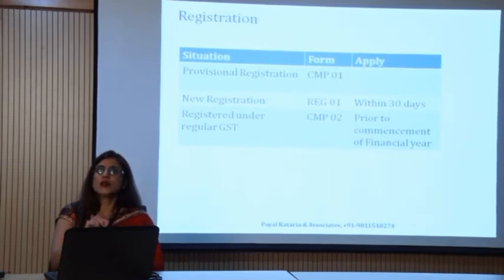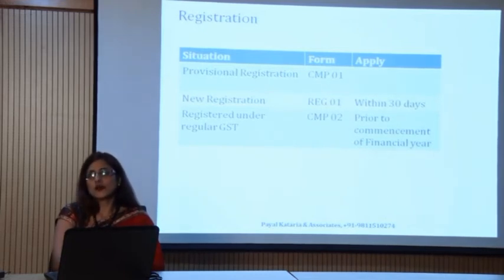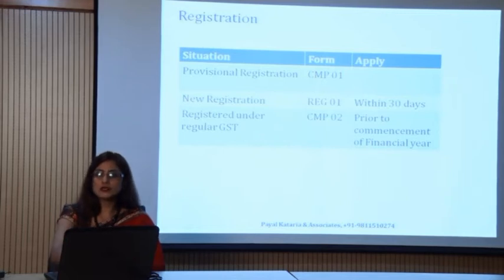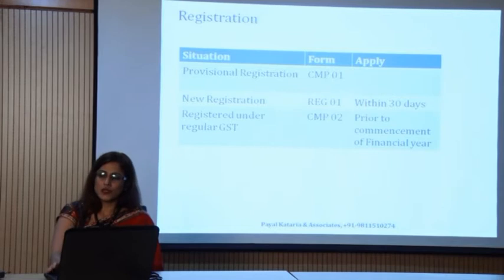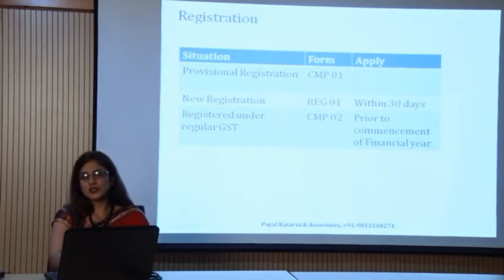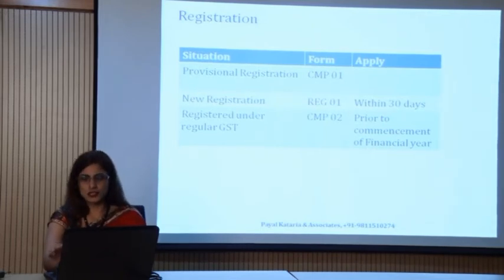What it means is that the composition scheme will be given to me from 1st April 2018. I will not be allowed to take the composition scheme from 1st November 2017, because these are the conditions prescribed under law. Now friends, in the first journey, the first step we have covered is that we have taken a registration under the composition scheme.